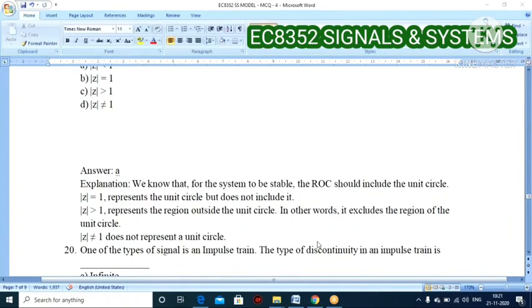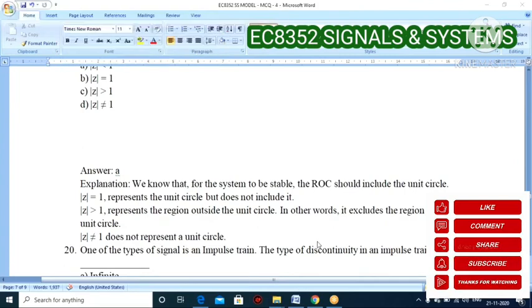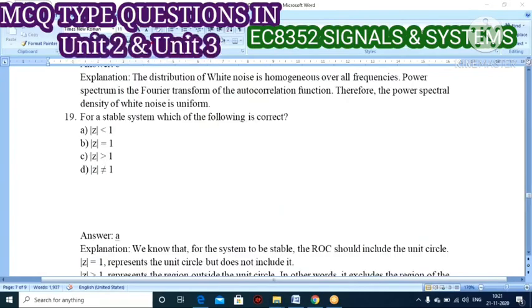Let us take option D. Option D does not represent the unit circle because it is not equal to 1. So it doesn't represent the unit circle. So option A is the correct one.